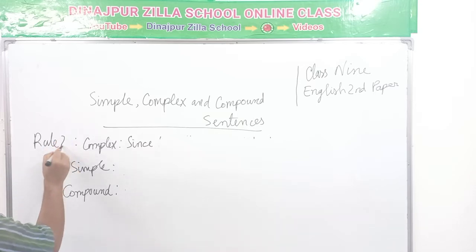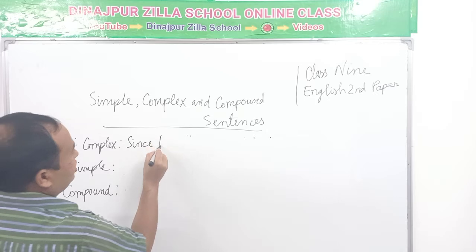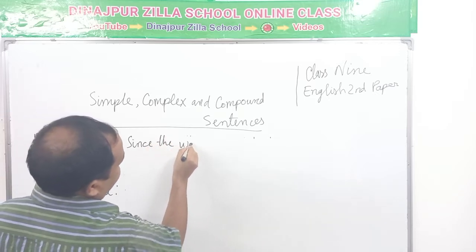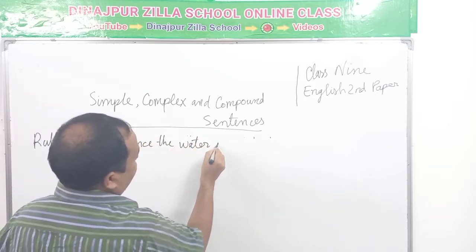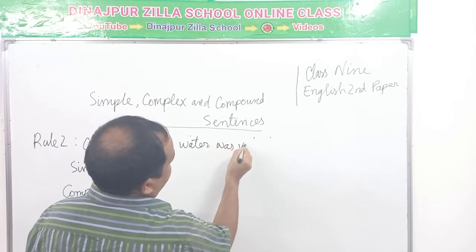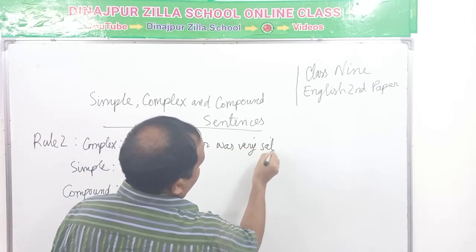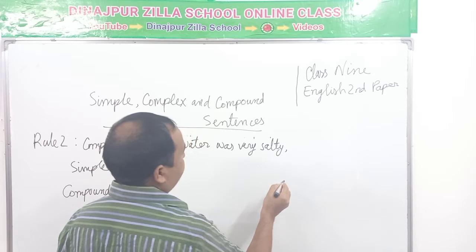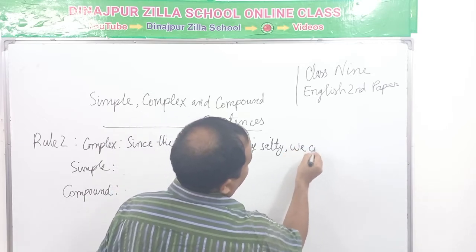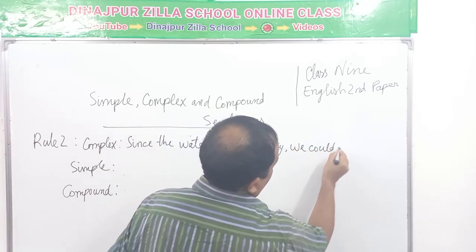Rule 2. Since the water was very salty, we could not drink it.